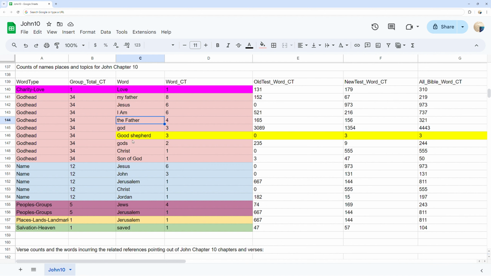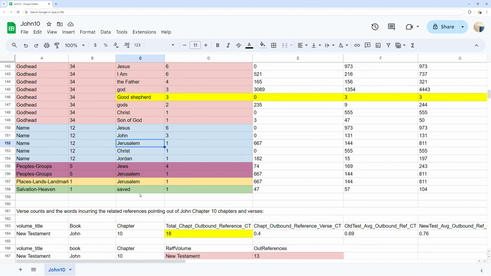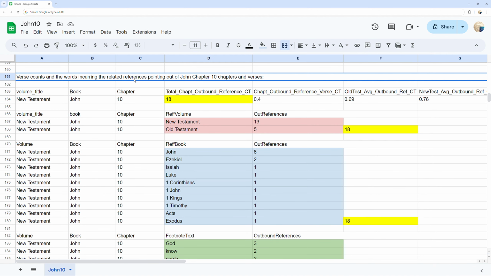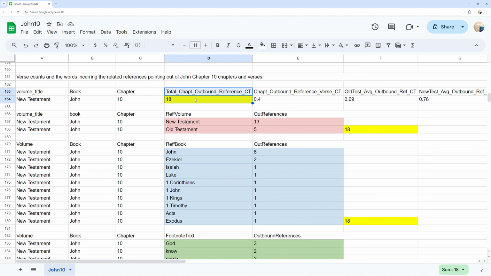Verse counts and the words incurring the related references pointing out of John chapter 10 chapters and verses. You can see in yellow the total outbound references pointing out of John chapter 10 at 18 references.